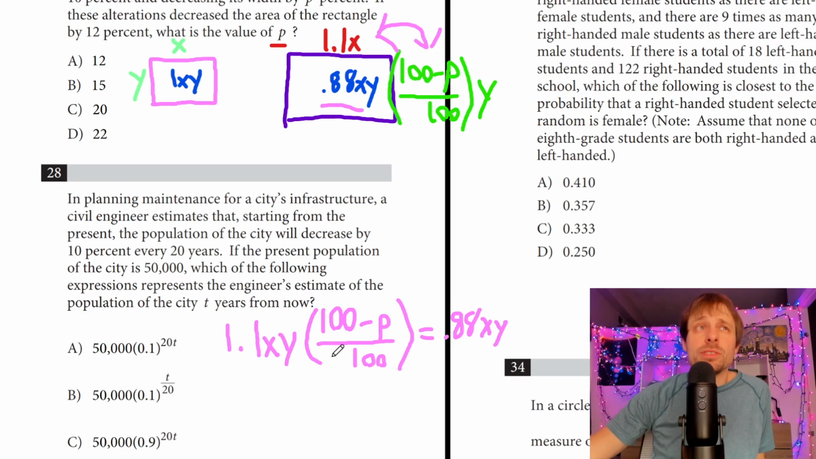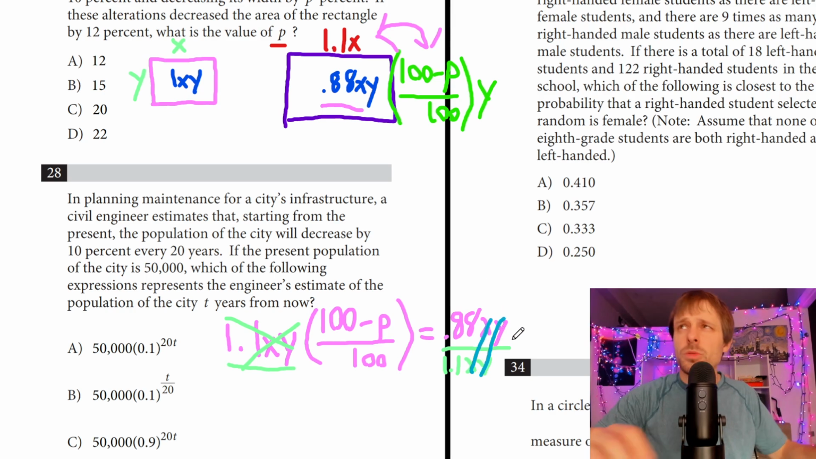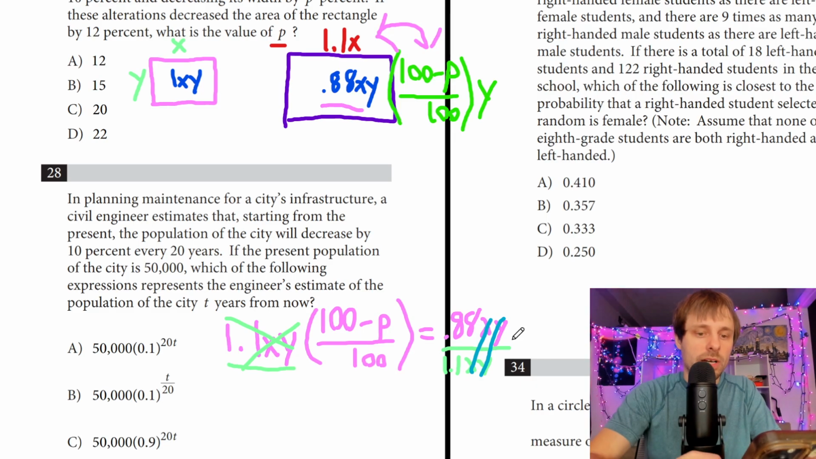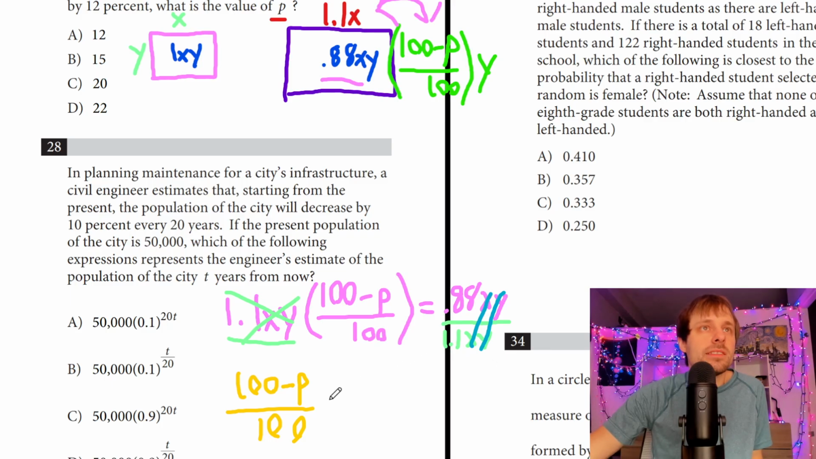So I can divide both sides by 1.1xy, right? Divide by 1.1xy. That's going to go away. My xy should go away here. And let's do this real quick. So 0.88 divided by 1.1. Nice, easy number. We get 0.8. Let's get a different color here. So we should get 100 minus p over 100 is equal to 0.8. And I'll scroll down a tiny bit so you can see that. And just multiply both sides by 100.